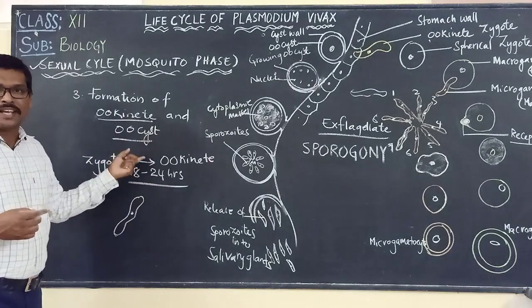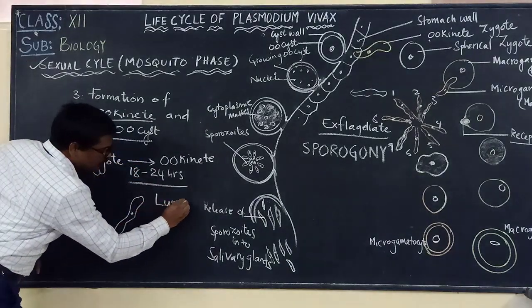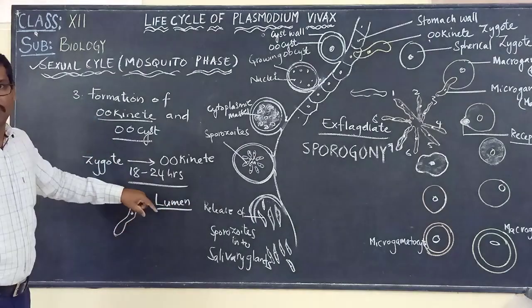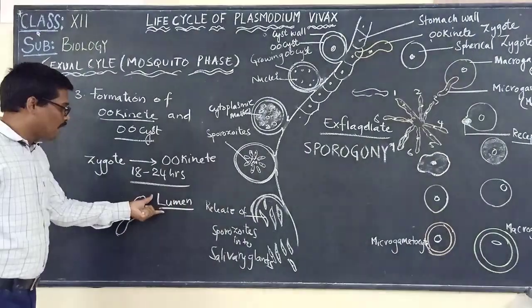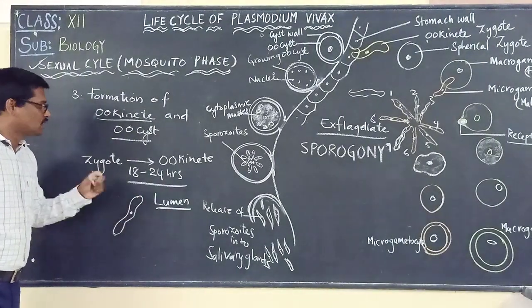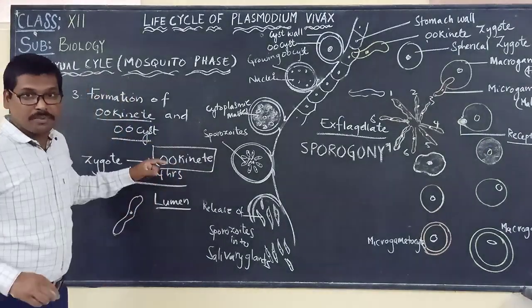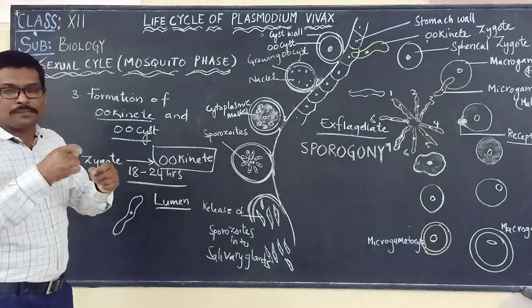Where is this process taking place? It is taking place in the lumen of the crop of the mosquito. So you have to remember that. Right after this ookinete is formed, please remember it is there in the lumen. We are stressing that word, lumen.